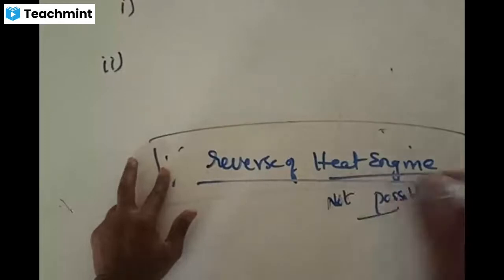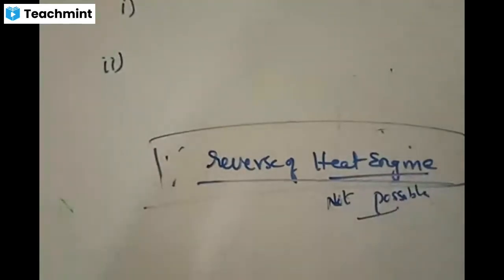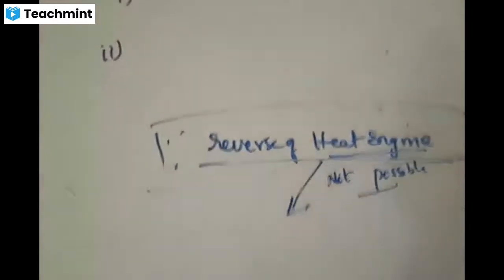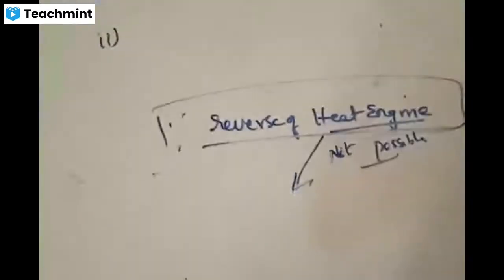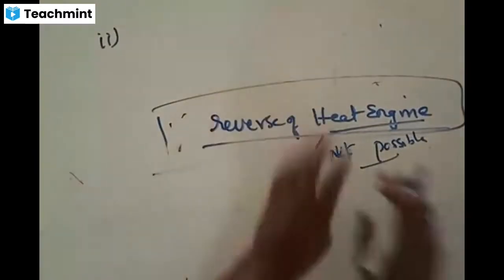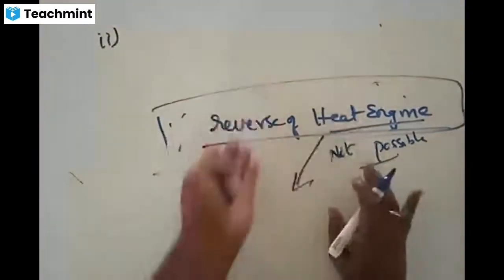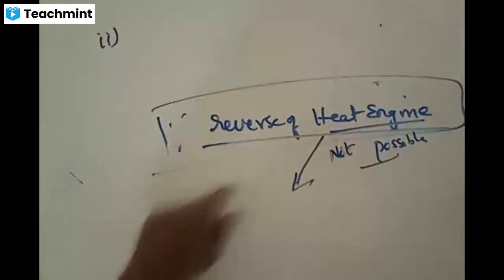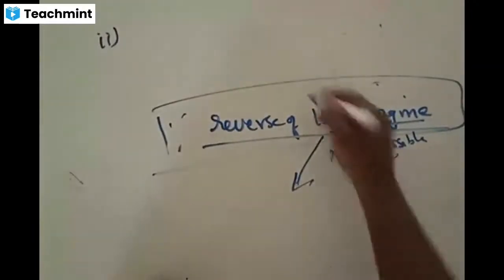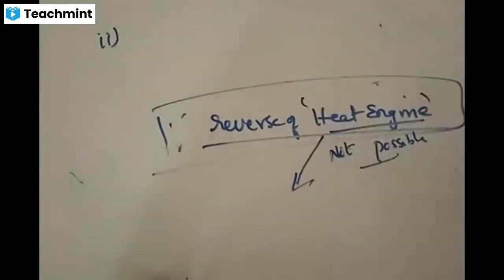Now, since we haven't yet said what a heat engine is, we should have some basic knowledge of it. What is a heat engine? If you know the basic concept of a heat engine, then you can understand the reverse process of a heat engine. A heat engine is very much possible, but the reverse condition of a heat engine is not possible, and that is the second law of thermodynamics. Is the concept clear?